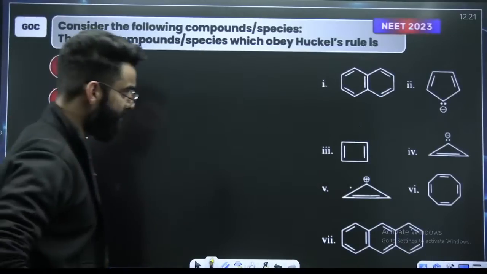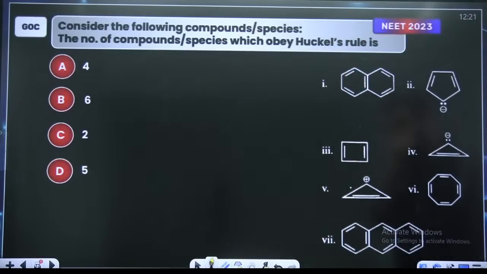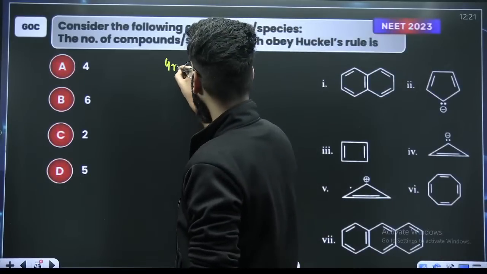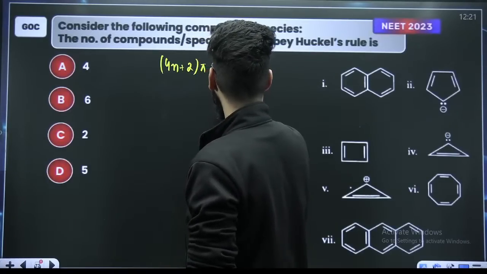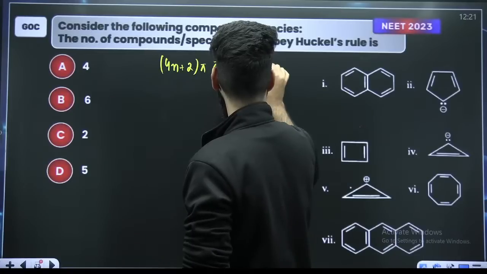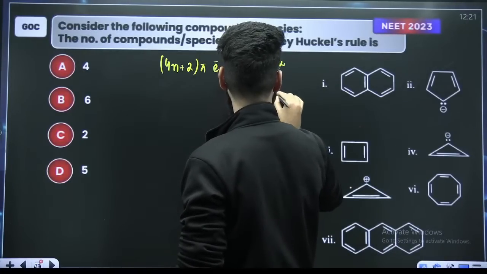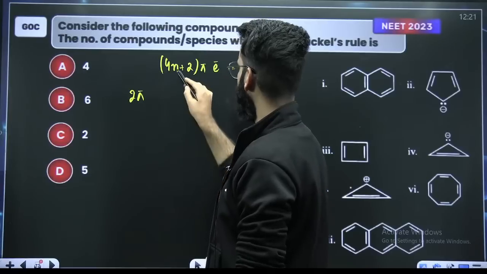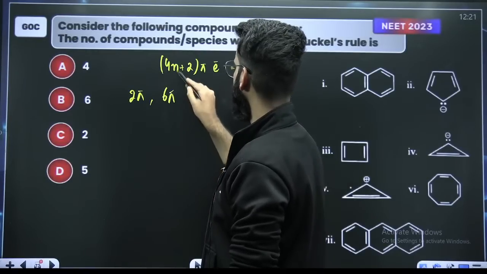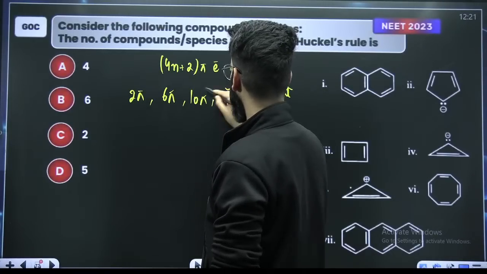There was a question asked in NEET 2023. I mean, last year a question was asked from this. Consider the following compounds, the number of compounds or species which obey Huckel's rule. Huckel's rule is 4n plus 2 pi electrons should be involved in the complete cyclic conjugation. That means if n is 0, 2 pi electrons. If n is 1, 6 pi electrons. If n is 2, 10 pi electrons. If n is 3, 14 pi electrons, right?